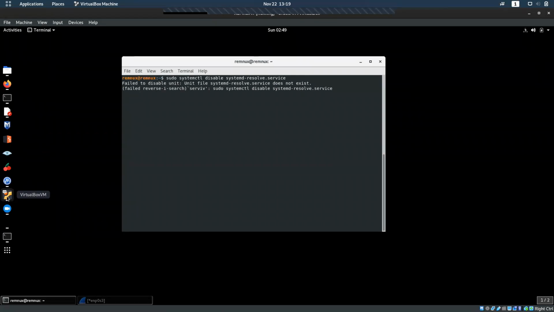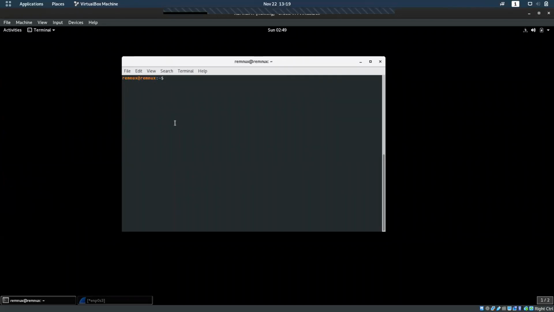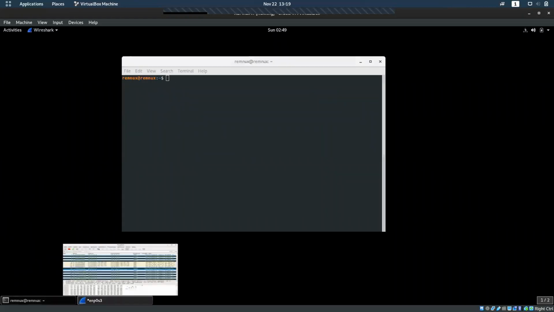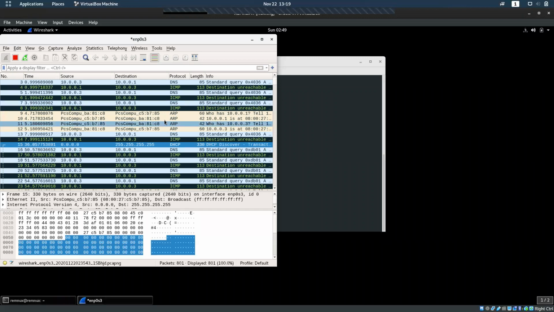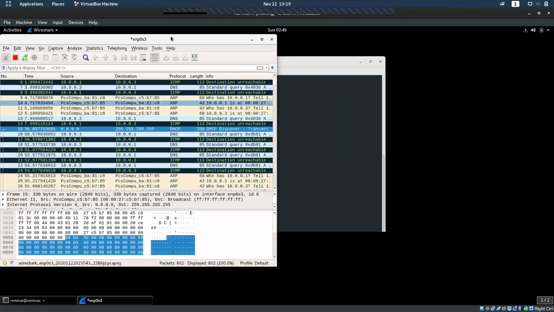I think it's already disabled. Yeah, it is already disabled. Some networking issue, something, that's why we are not able to capture this HTTP or HTTPS request.